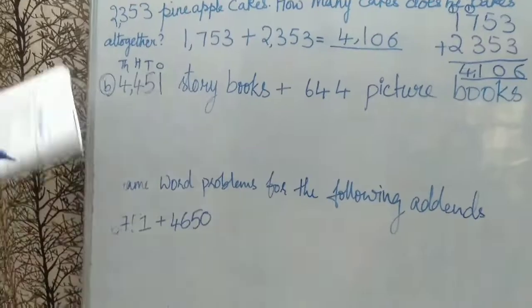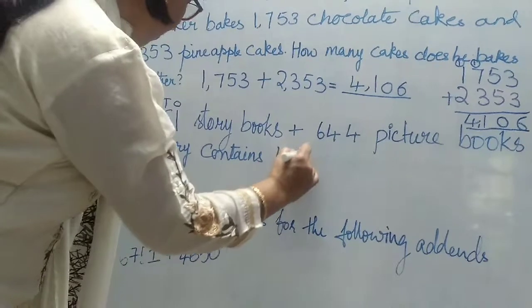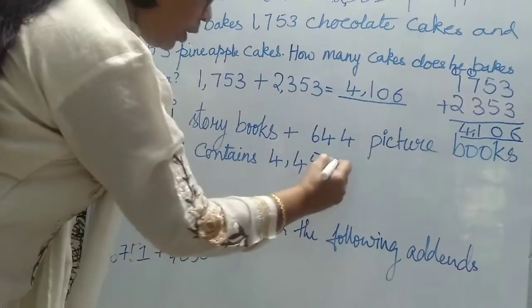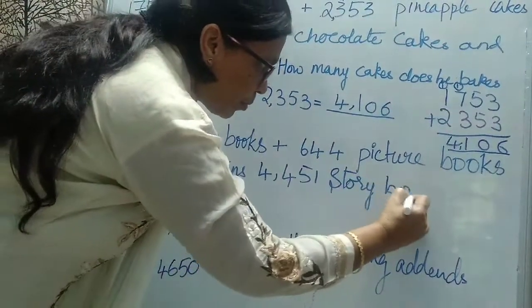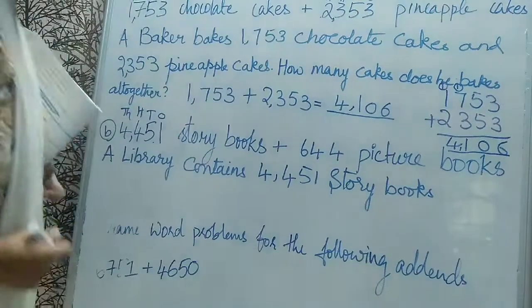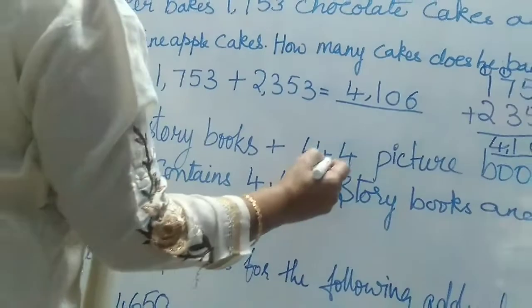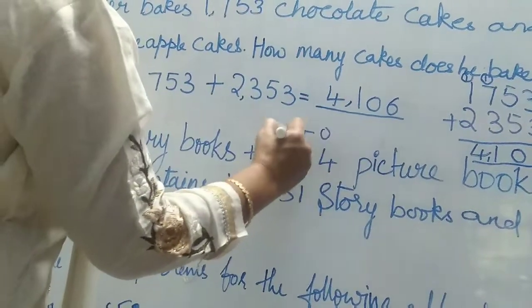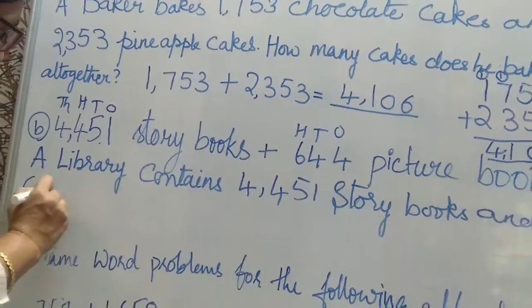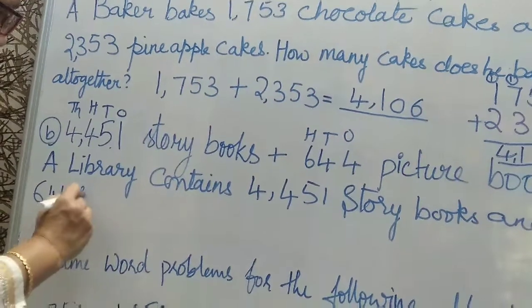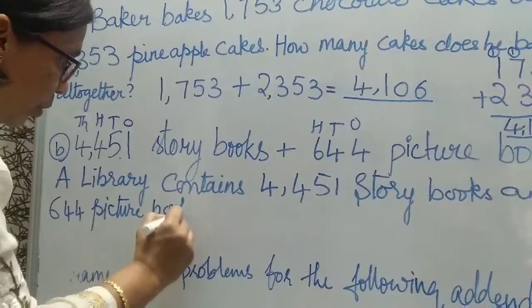So a library contains 4451 storybooks and 644 picture books.